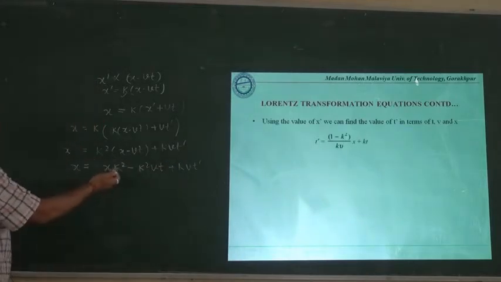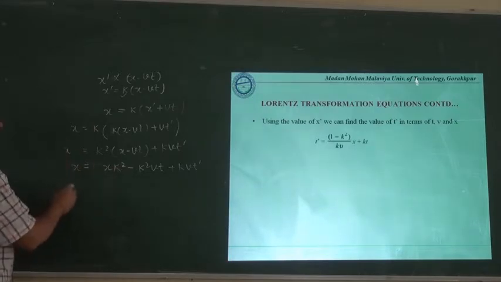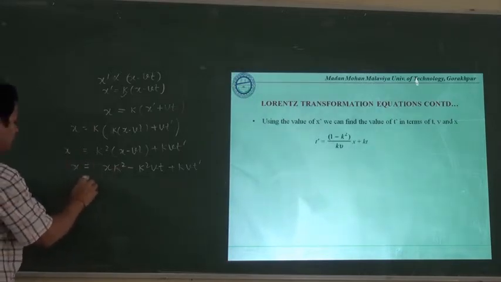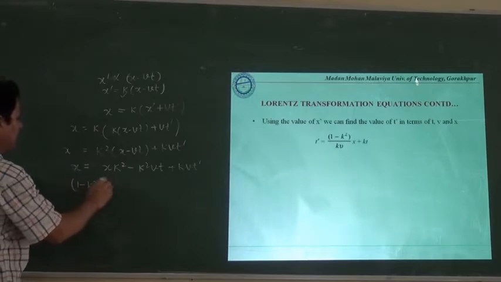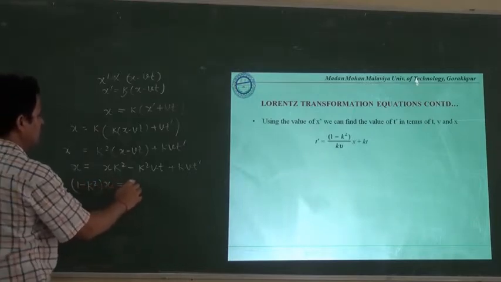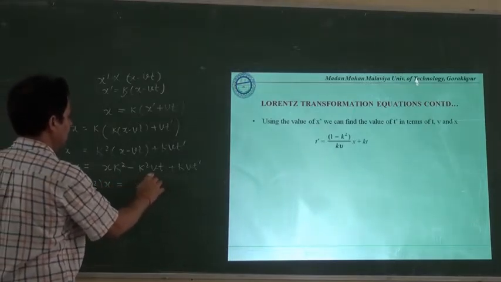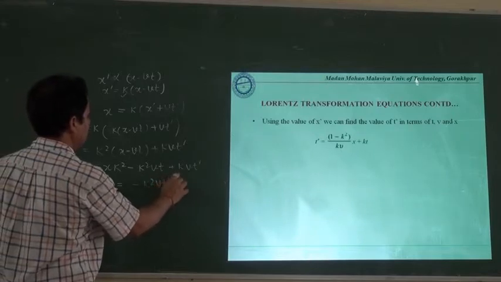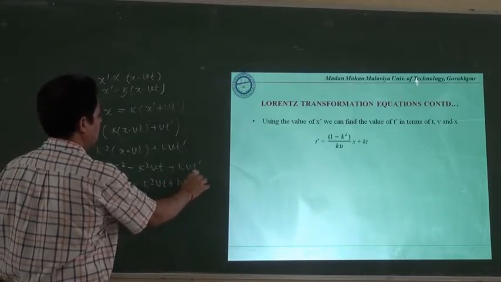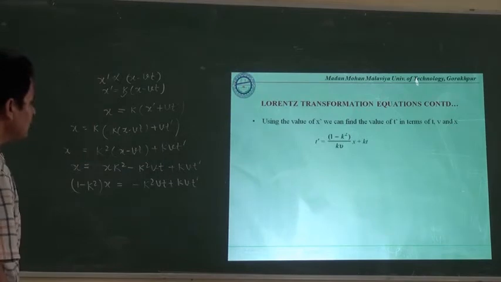Here if we transfer this term to this side, then we will have 1 minus k square multiplied by x, and this is equal to minus k square vt plus k vt dash. This will be the equation.